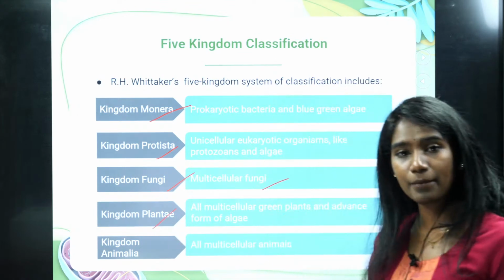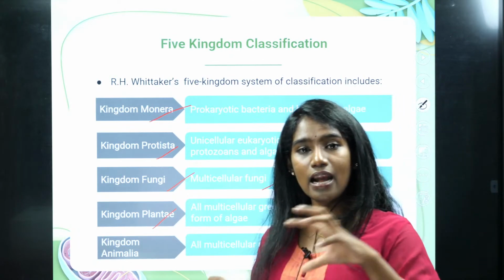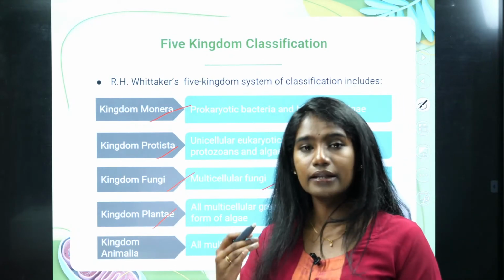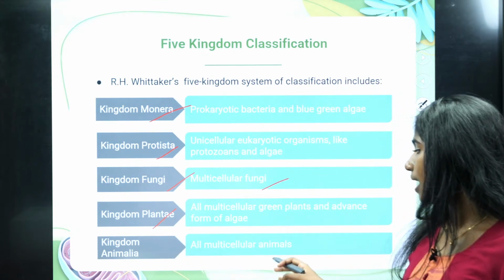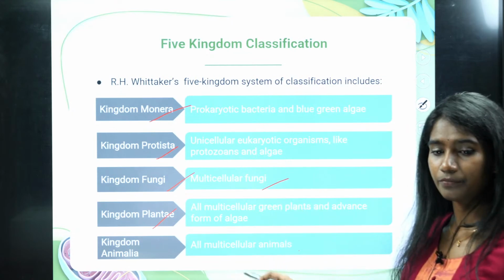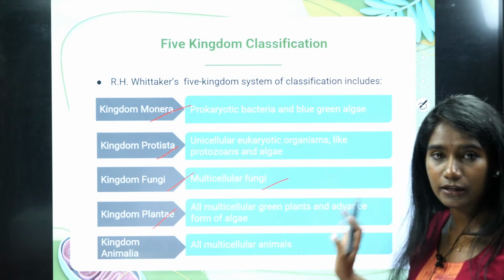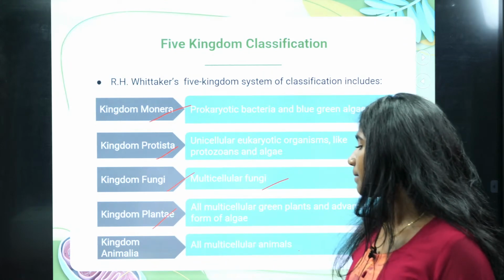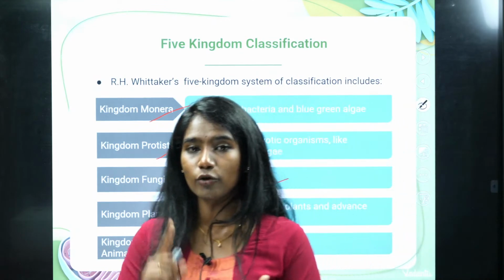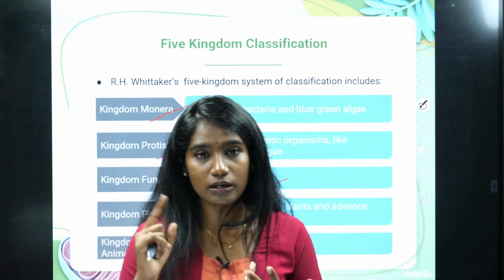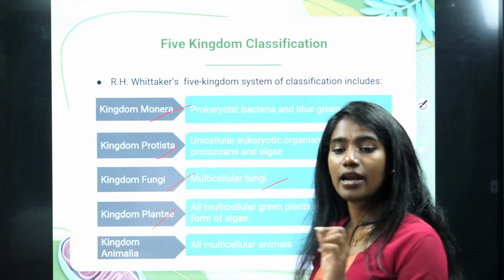And then comes your kingdom Plantae. Here the cell is a eukaryotic cell, and the cell has a cell wall, and their mode of nutrition is autotrophic. In case of kingdom Animalia, what happens? Yes, these are multicellular. Fungi, Plantae, Animalia, all these are multicellular. Fine. And in kingdom Animalia also, they are multicellular and the cells are eukaryotic. And the mode of nutrition is heterotrophic, plus these animal cells lack a cell wall.